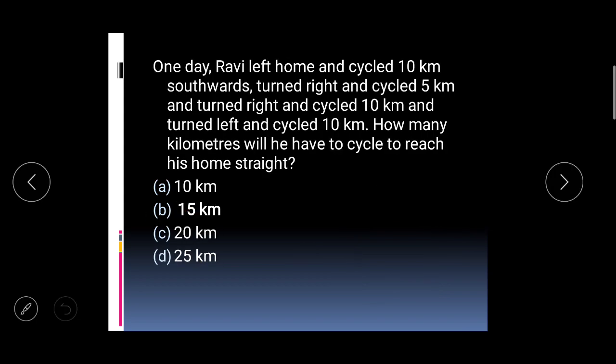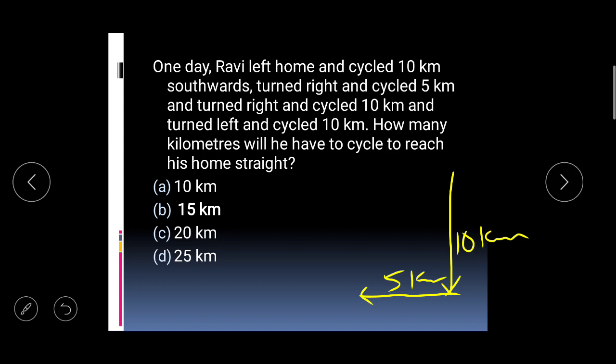Okay. Let us see the third one. One day Ravi left home and cycled 10 kilometers southwards. This is southwards, 10 kilometers. Then he turned right. Now, if he is facing south, that means his right is your left, because we are face to face. So, he turned right, he goes in this direction, and this distance is 5.